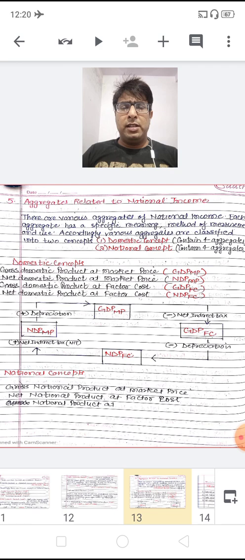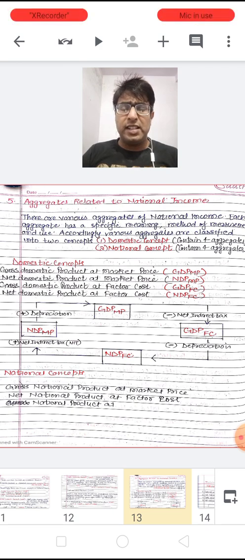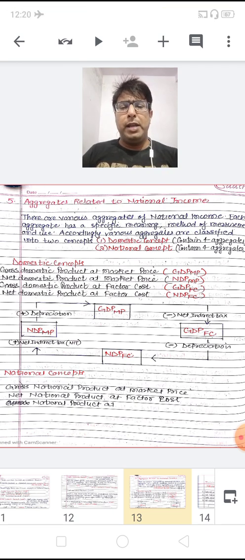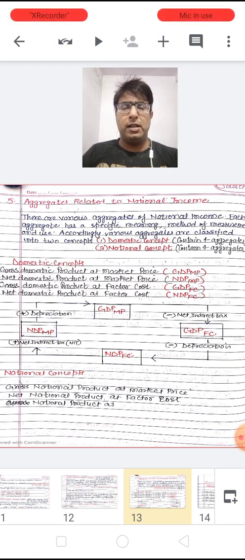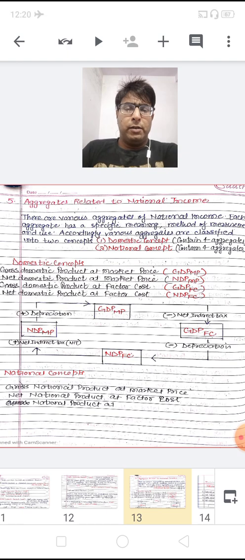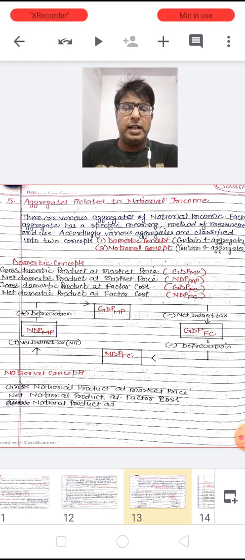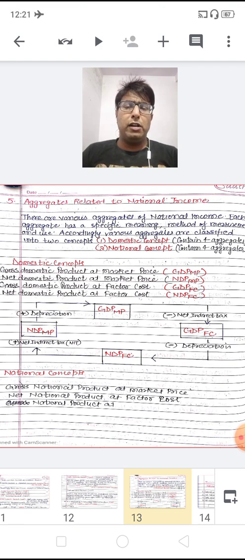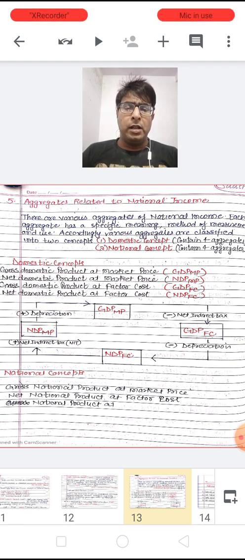Now, dear children, there is an arrow which explains this conversion. GDP-MP is written on the top, in the middle of the various arrows. When I subtract the net indirect tax from GDP-MP, we get the value of GDP-FC.